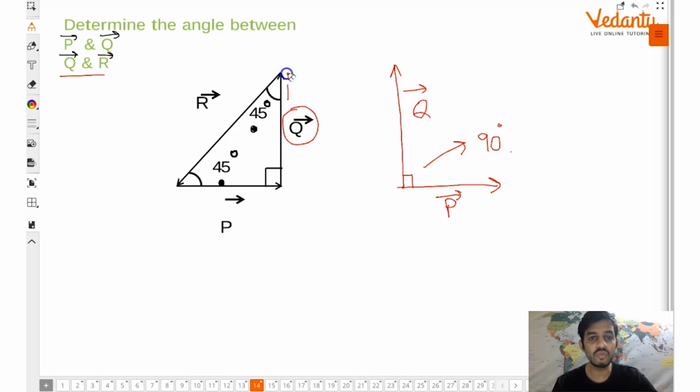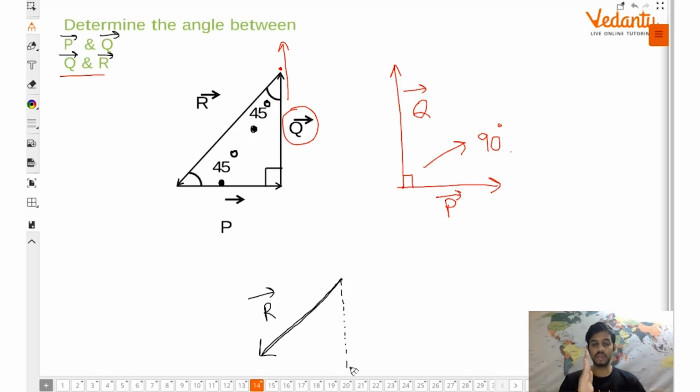Let's shift Q vector above so that उसकी tail यहाँ पर आ जाए. This was the R vector. Let's say this is the line of Q vector. Q vector we are shifting vertically upwards.